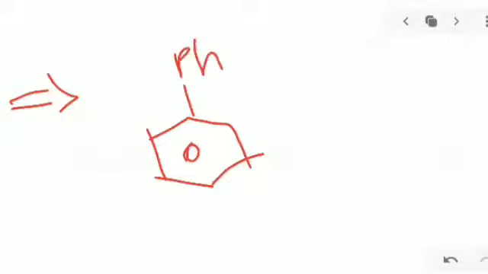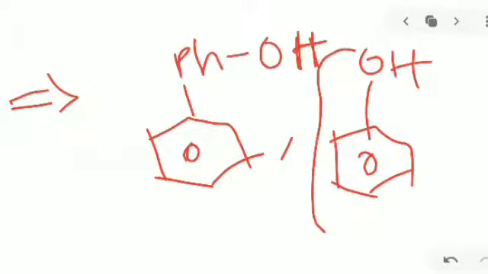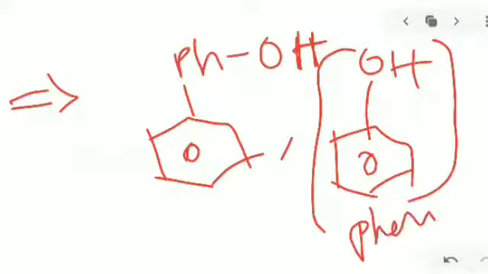And next one, if a phenyl group is on the benzene ring, it is phenyl benzene or another name. Next, phenol: if a hydroxy group is attached on the benzene ring, we call it phenol. Okay, phenol. So these are the common names about benzene.